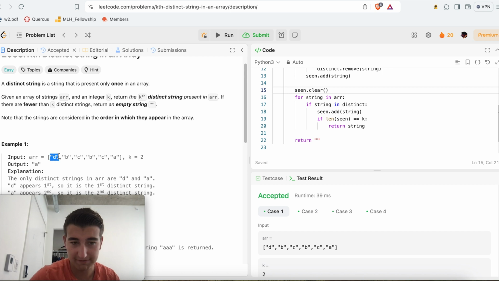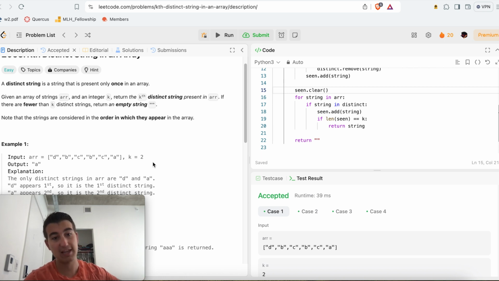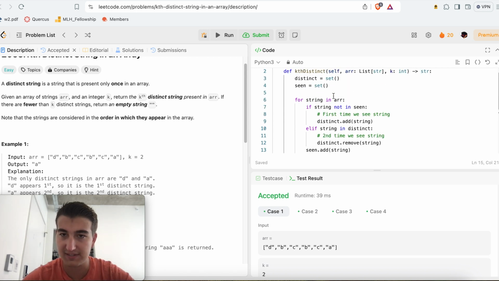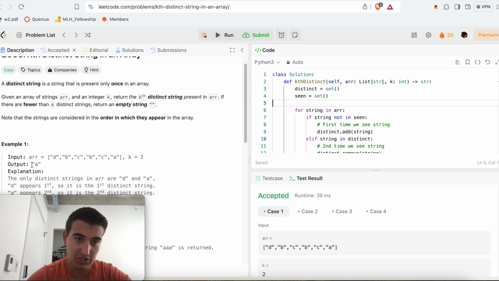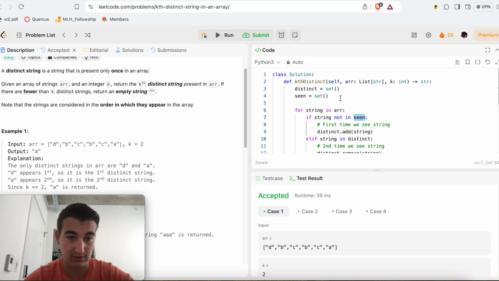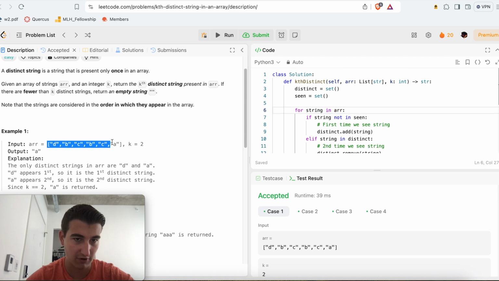Well, think about this. What if D also was at the very end of the array, right? You won't know until you go to the very last element in the array that D was actually not a distinct element. So my original idea was, okay, how about we do 2 parsings of the array? The first parsing, we're going to keep track of which strings are actually distinct, right? So we're going to keep track of this set, distinct. And essentially for every element we pass by, if this is the first time I've seen it, I keep track of this seen set, which means for every string I go inside of R, I'm going to add that string into the array.